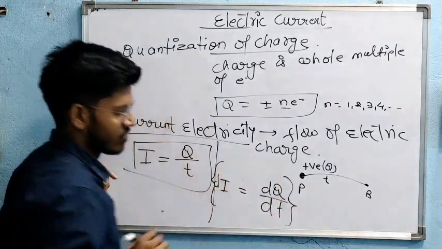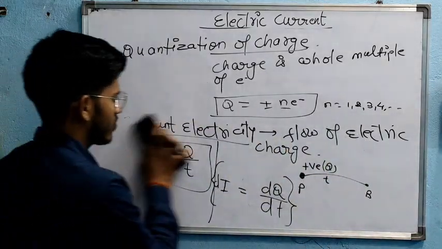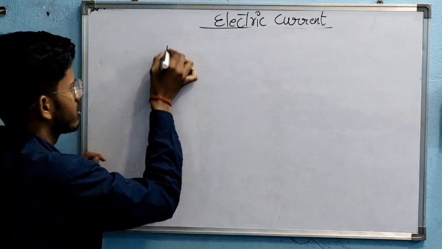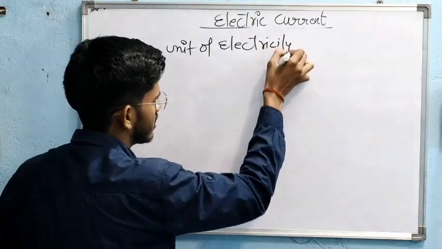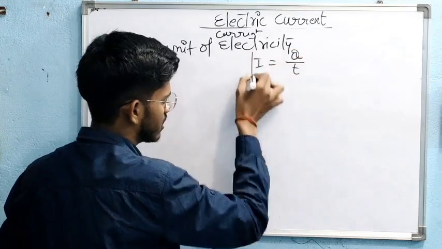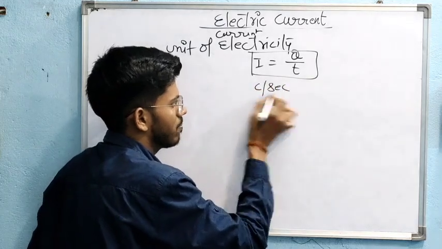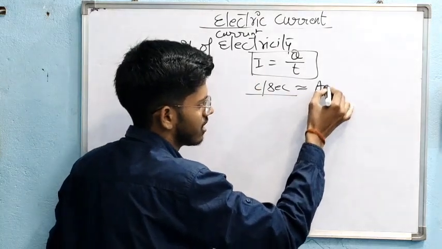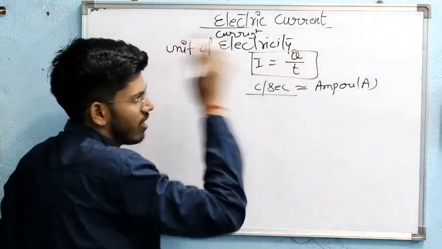Now the unit of current. I equals Q by T, where Q is in coulomb and T is in seconds, so coulomb per second is the unit of current, also known as the ampere, denoted by capital A.